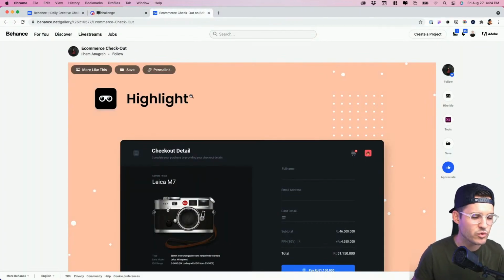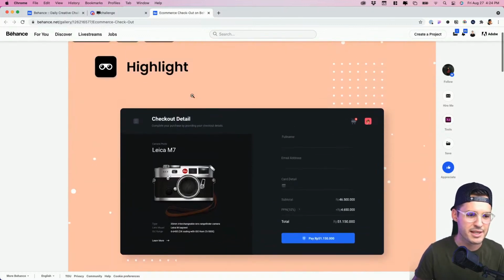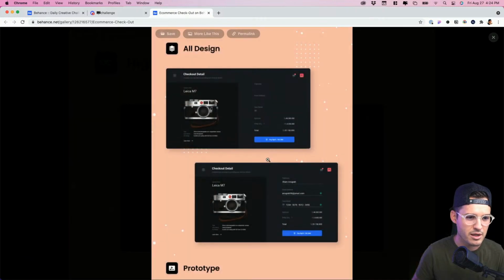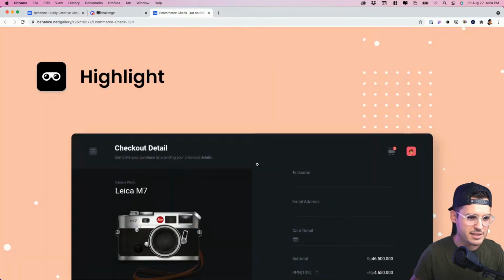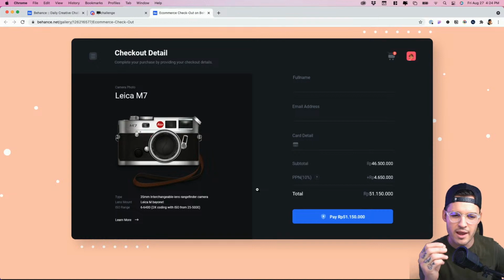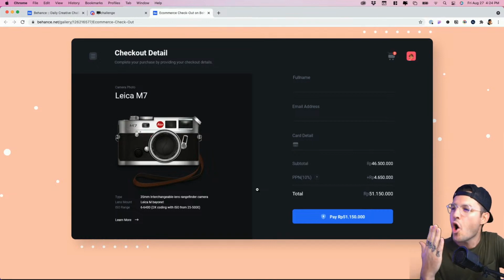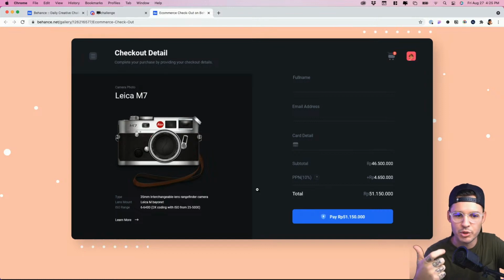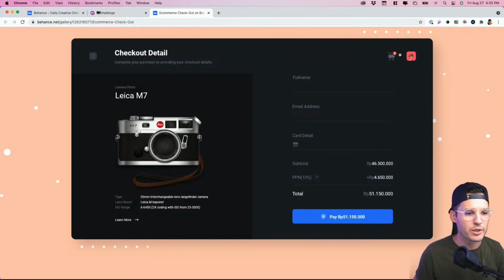This is by Ilham Anugrah. Oh, man, I probably said that wrong too. But let's take a look at this piece of work here. Really nice stuff. Let's zoom in. Just design-wise, again, dark interfaces, hard to do, right? But the call to action, the CTA, this blue really pops, right? Even the notifications for your shopping cart kind of pop, really, really nice.